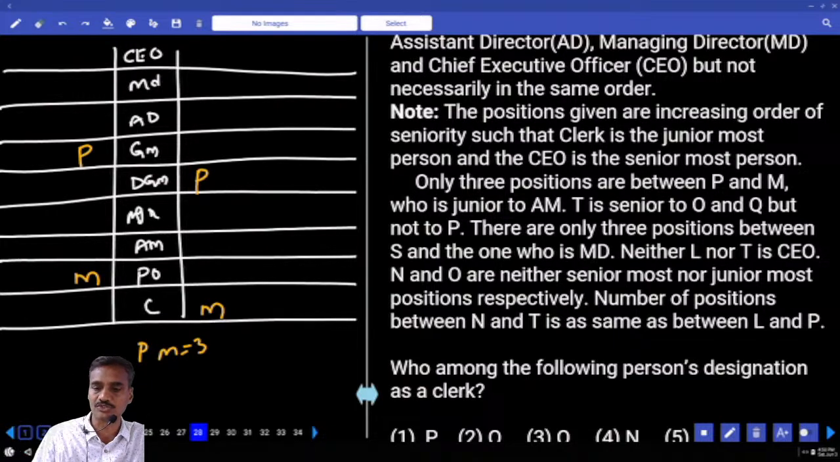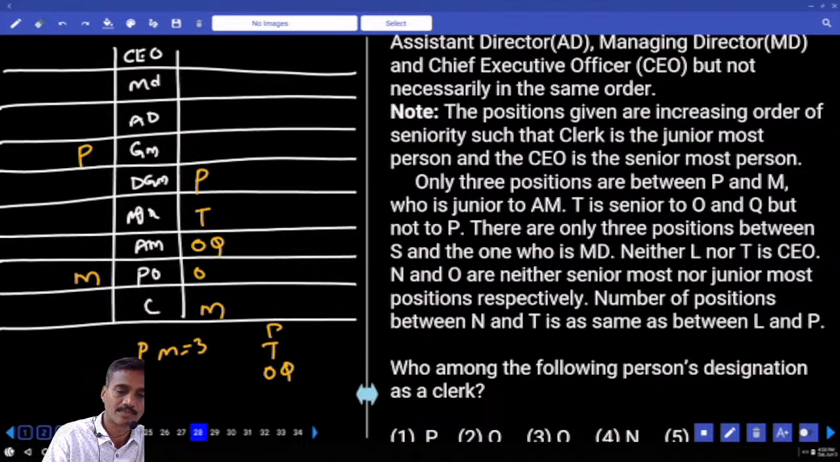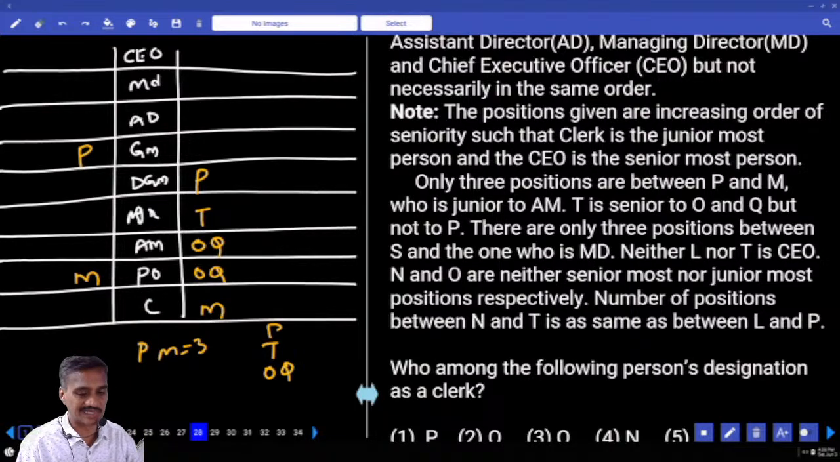And T is senior to O and Q but not to P. T is not senior to P, T is junior to P. Now T must be at this place. And if T is here, O or Q can be in any order. O or Q, O or Q. And between P and M, there must be exactly 3. The next one, P is here, and T, O and Q.